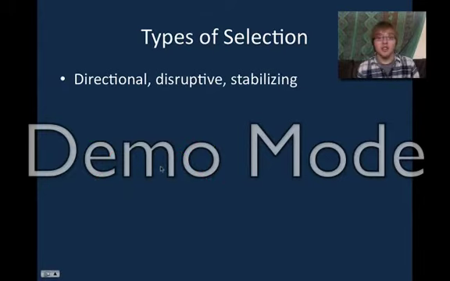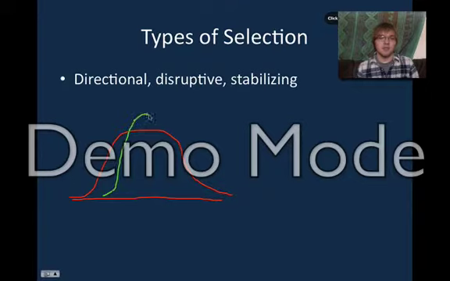And the last type of selection is called stabilizing selection, and that is basically what it sounds like. It stabilizes in the middle. So if you had your population there, it would end up being something like this. You can see that it no longer favors these outside regions. It only goes towards the middle, and so there's more in the middle.